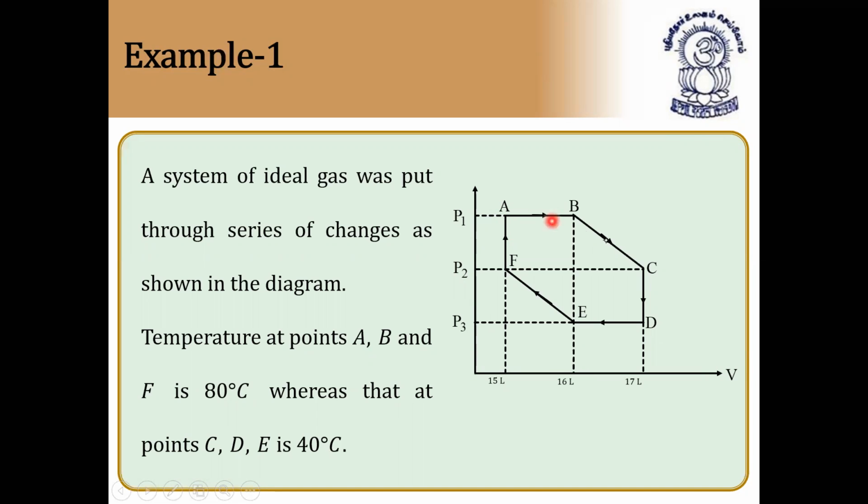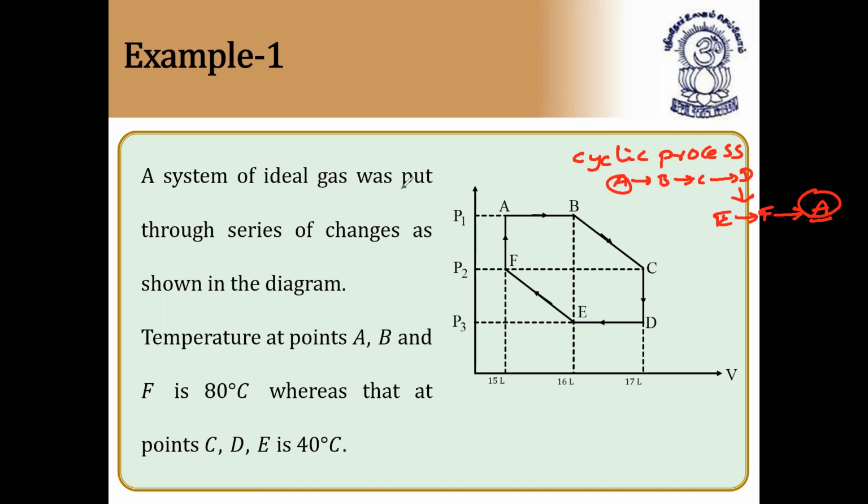It goes A, B, C, D, E, F, and again comes back to A. First, by seeing the diagram, you can say it is a cyclic process taking place at different stages: A to B, then B to C, then C to D, then D to E, E to F, and F again back to A. Because the end point and the starting point are the same, we'll call it a cyclic process.